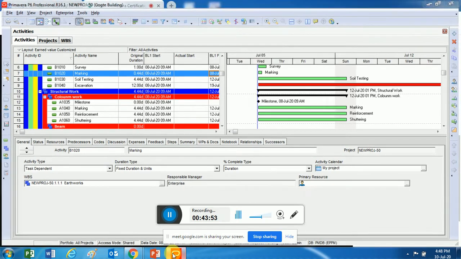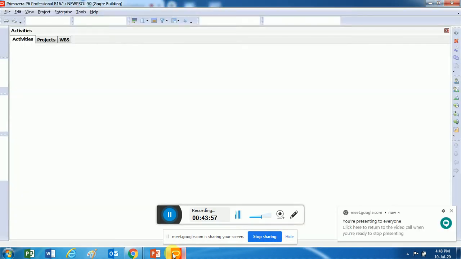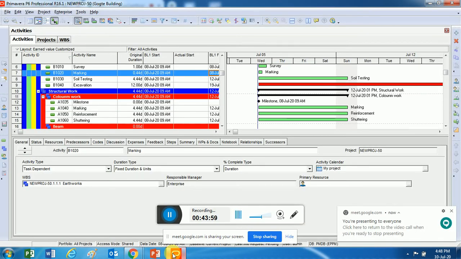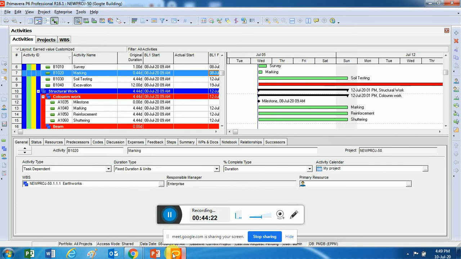External dependency is something which is not under our control. That is basically your rainy seasons, or this pandemic that has happened, which is not under our control. That also leads to a change in the dependencies. That is called an external dependency. So these four dependencies lead to four types of relationships. We call it the precedence diagram method. I'll show you this more in diagrams, but just to tell you that precedence diagram method has four types of relationships.